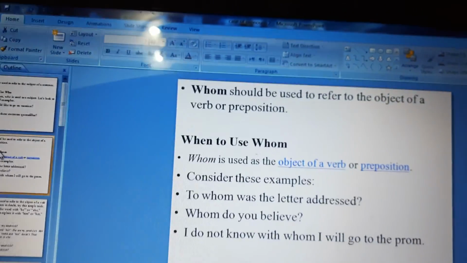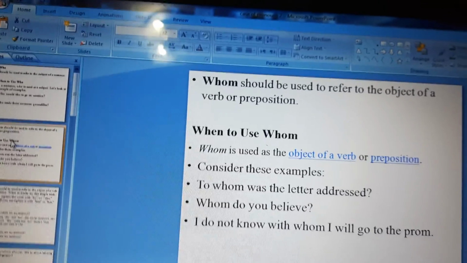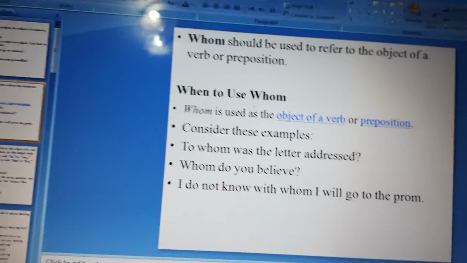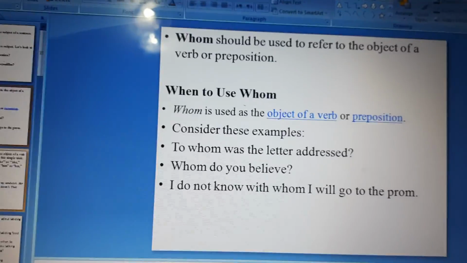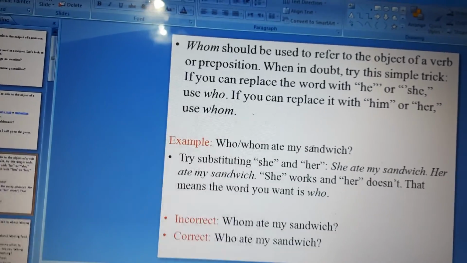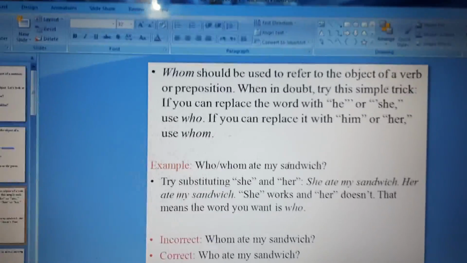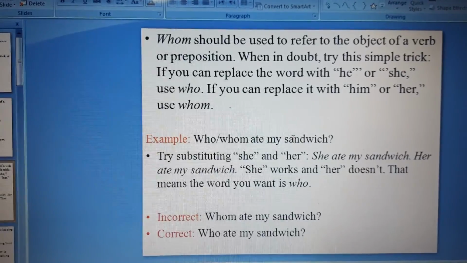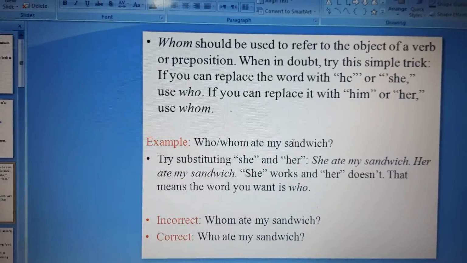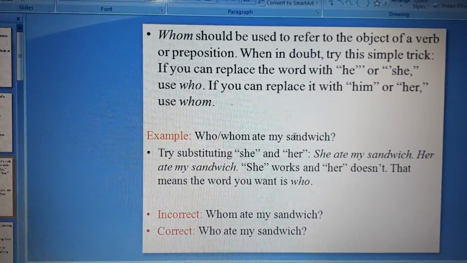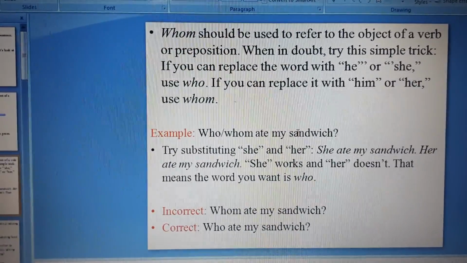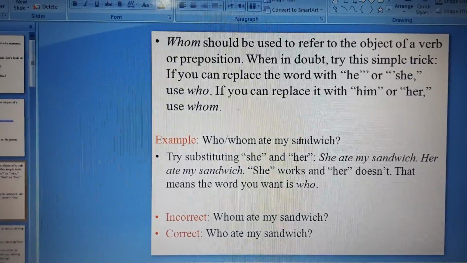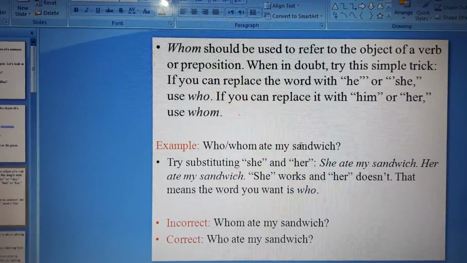Here we have the most important question, which is: what is the difference between, or how can I distinguish between, who and whom? Okay, so we have a simple trick. Just follow it and you're going to be fine. If you're in doubt, try this simple trick.